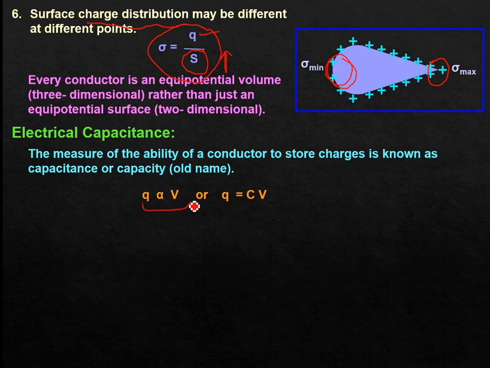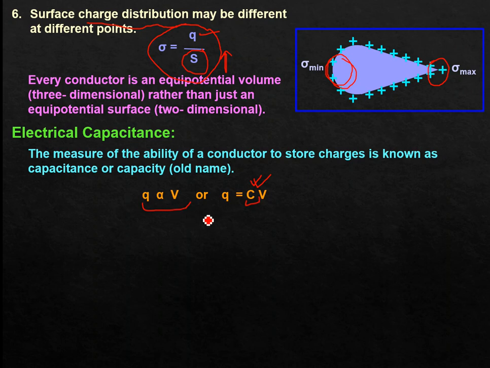When we remove this proportionality sign, we put in the proportionality constant, that is capital C, and capital C is nothing but electrical capacitance. So remember this relation: charge is directly proportional to the electric potential. More charge means more potential, or vice versa.